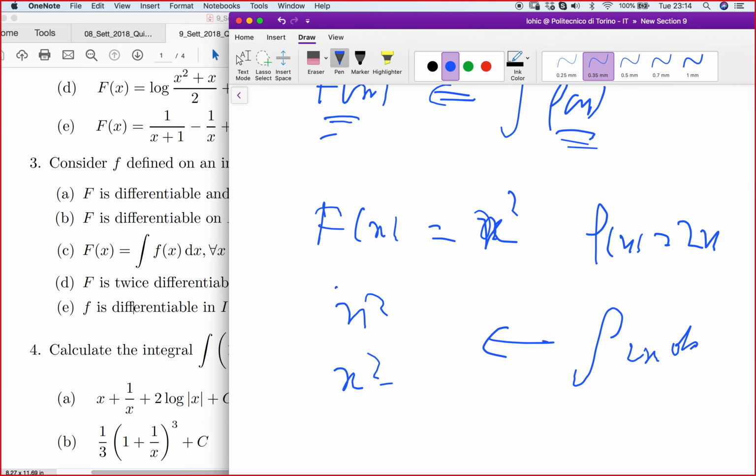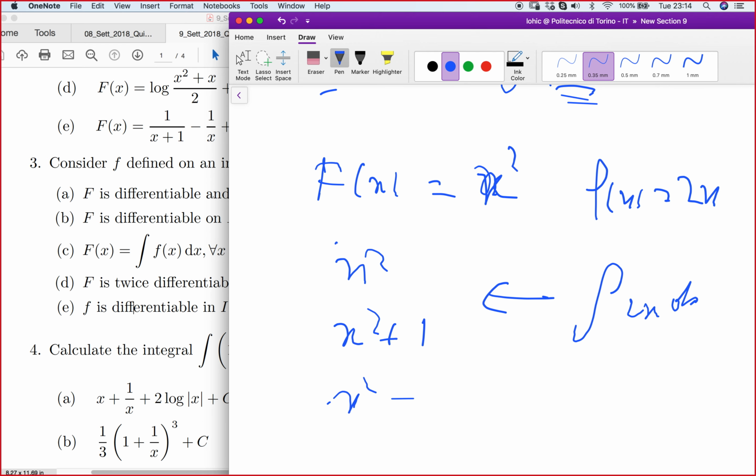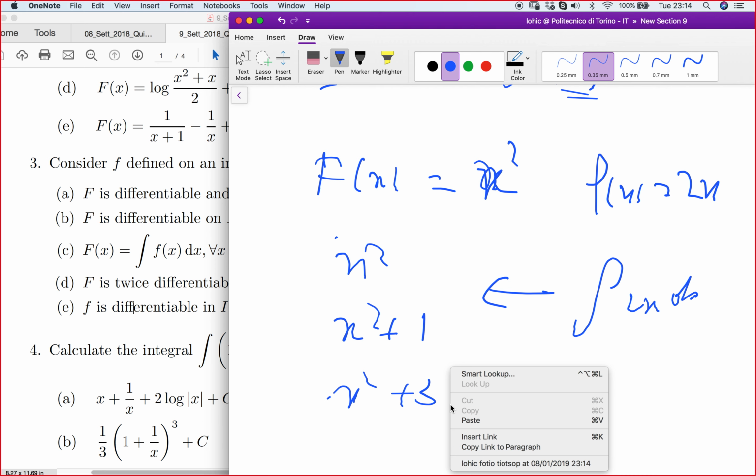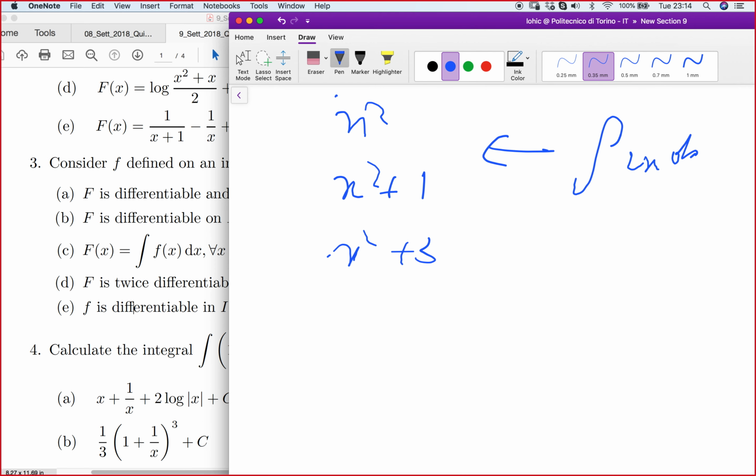It can also give me x squared plus 1. It can give x squared plus 3. It is x squared plus any constant. Okay? So what does it mean?